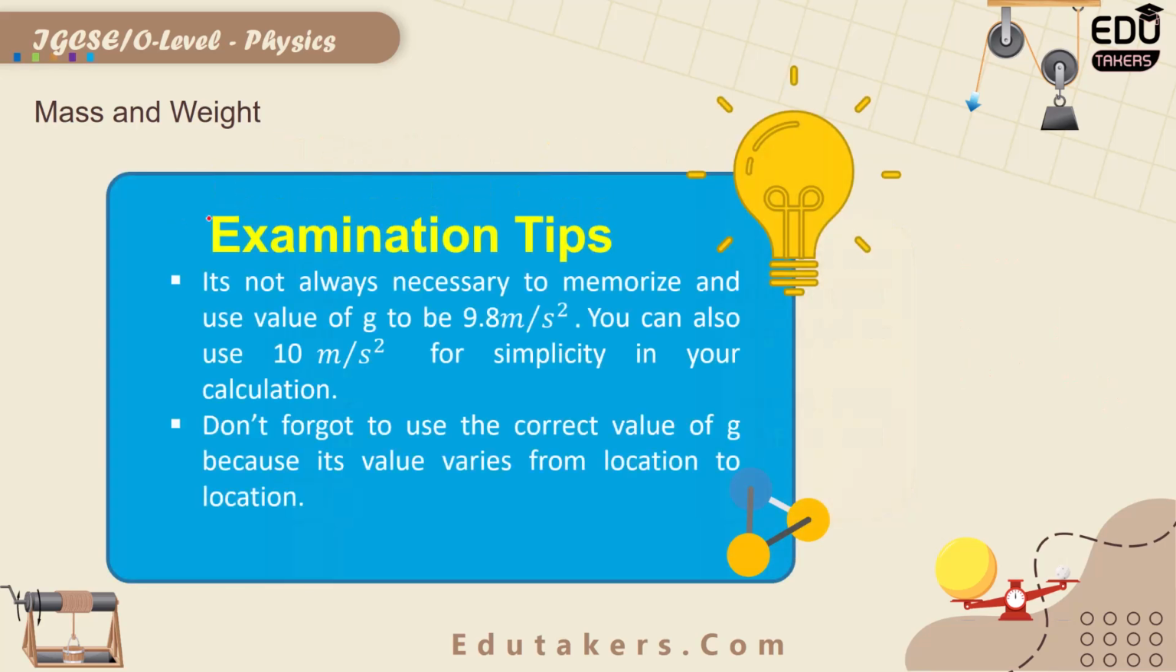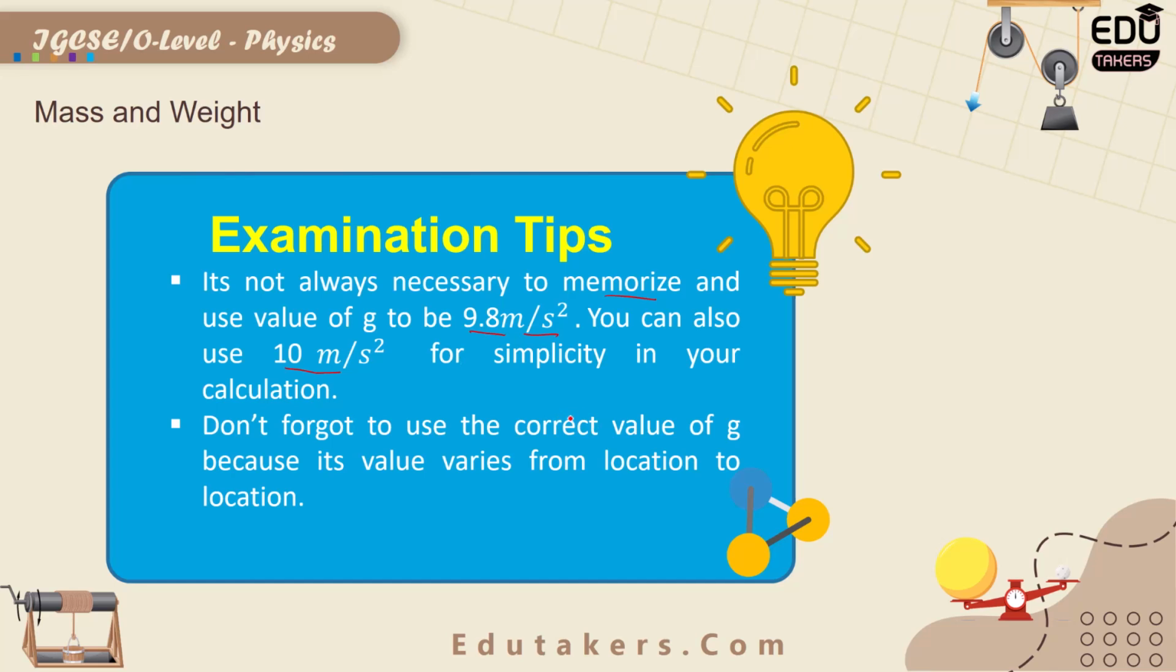Here are the examination tips. It's not always necessary to memorize and use the value of g as 9.8 m/s². You can also use 10 m/s² for simplicity in your calculations. Sometimes in questions the value of g is not given, so instead of using 9.8 m/s², you can directly use 10 m/s² so that you can easily find the answer to that question.